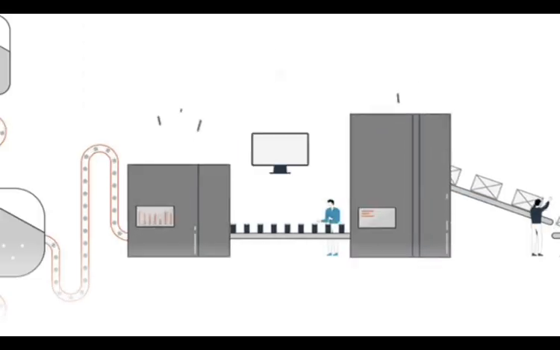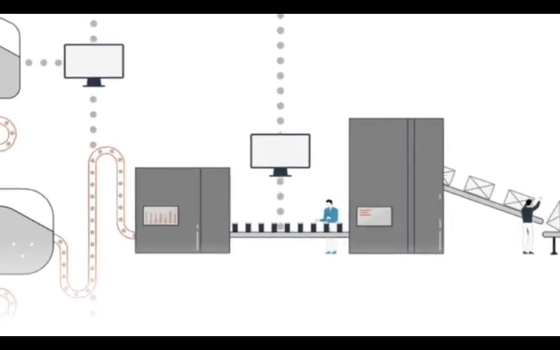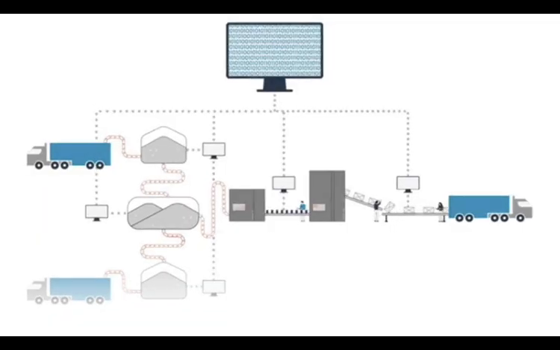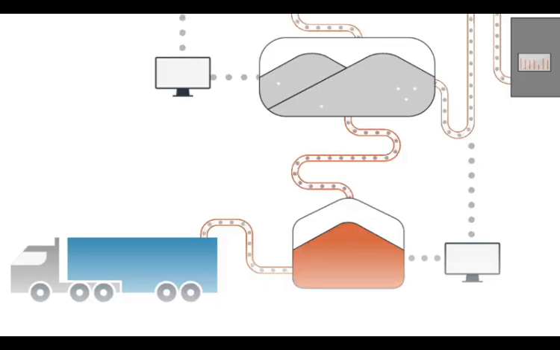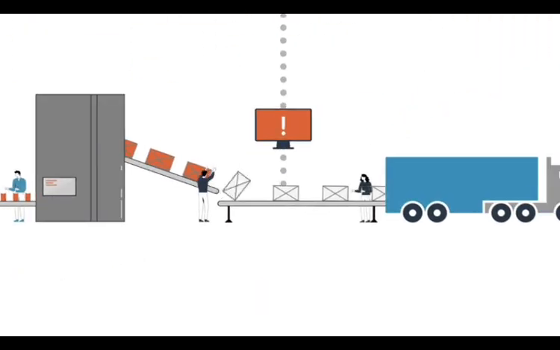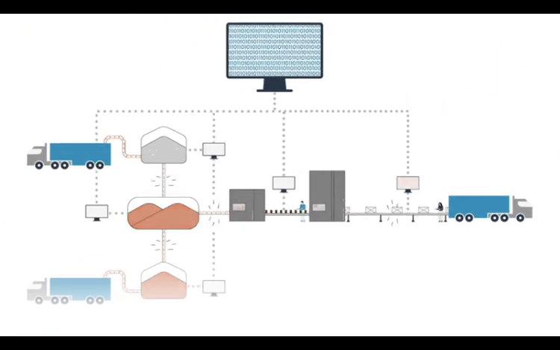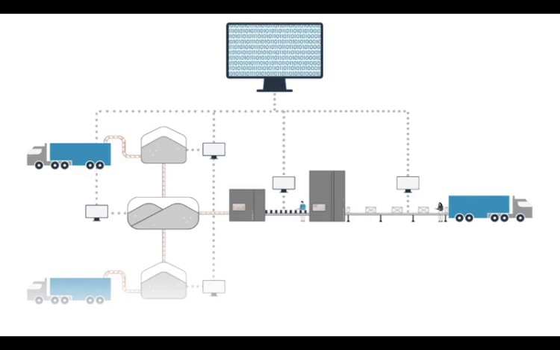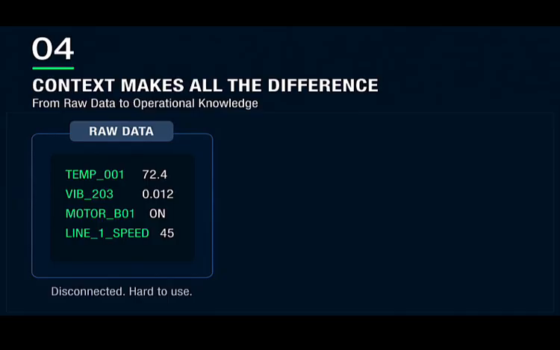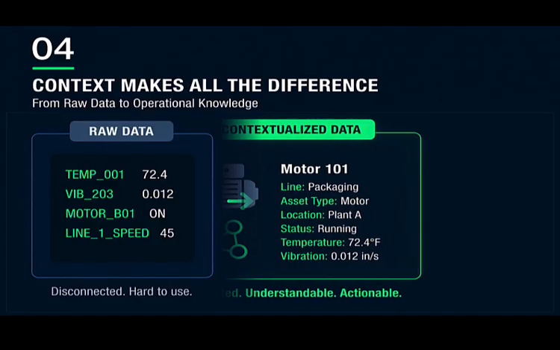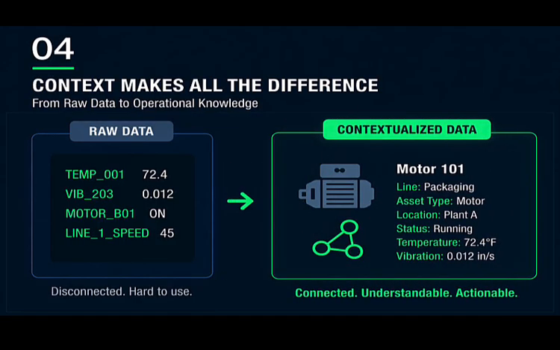ThinkIQ's Smart Manufacturing Interoperability Platform, or SMIP, provides the context layer that turns raw industrial data into meaningful operational information. It organizes assets, materials, processes, and relationships in a way that applications, and increasingly AI, can actually understand and use. This context is essential for scalable analytics, trusted automation, and the next generation of agentic AI in manufacturing.